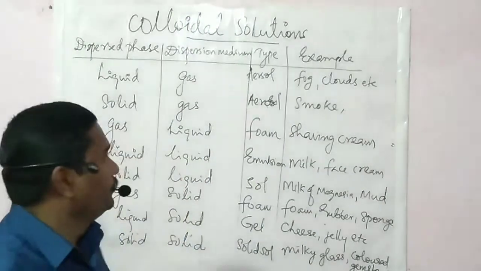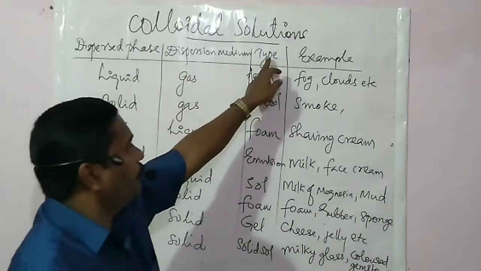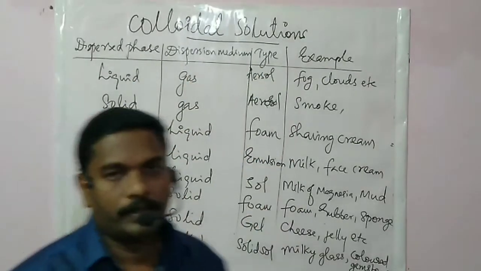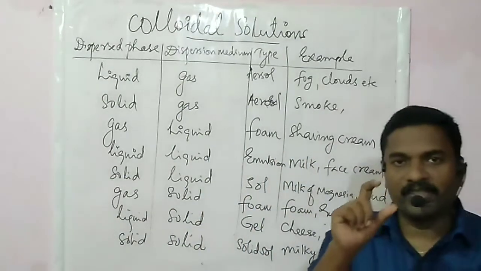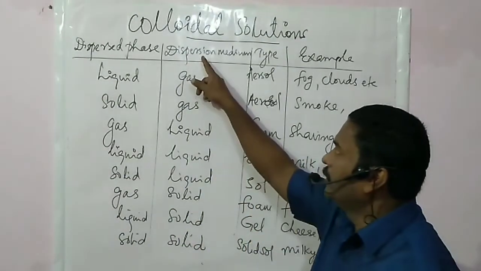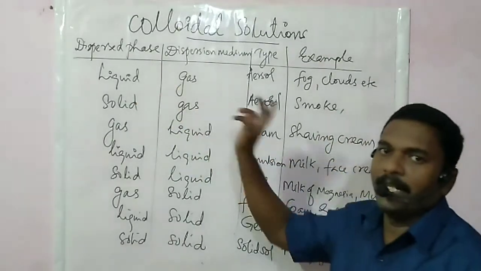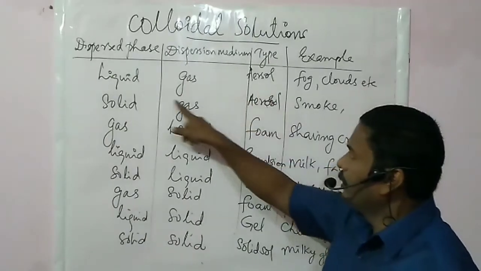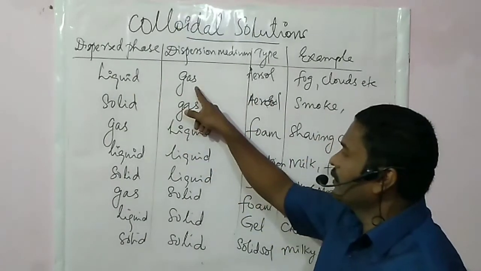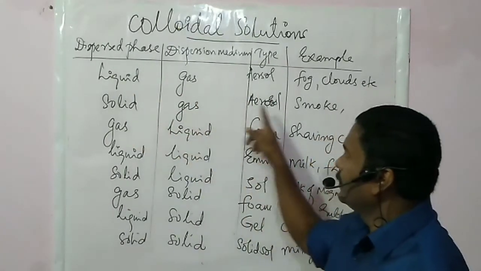So once again, the table of different types of colloidal solutions. There are 8 types of colloidal solutions depending upon the physical states of phase and medium. Aerosol, when liquid in gas, then solid in gas, again aerosol.